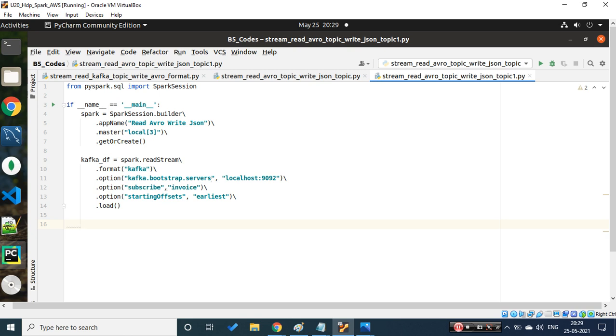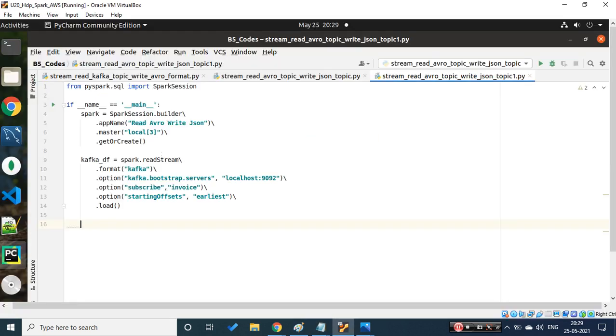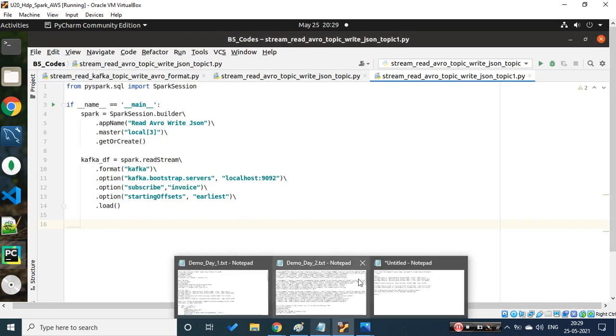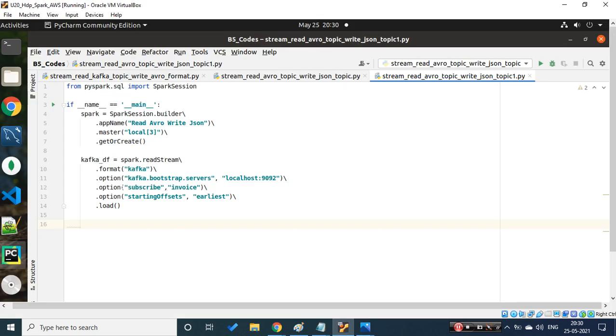If I run the print schema, I will be getting that, so I'm pretty sure on that and I don't want to repeat it, as I have a shortage of time. Yesterday, for the last sixth and seventh step, I copied the code, so today I need to write the entire code. Let's make progress. Now step 2 is done. Let's move to step 3. Sorry, it's not step 3, it's step 4. Okay, cool. Now let's go back to the code.